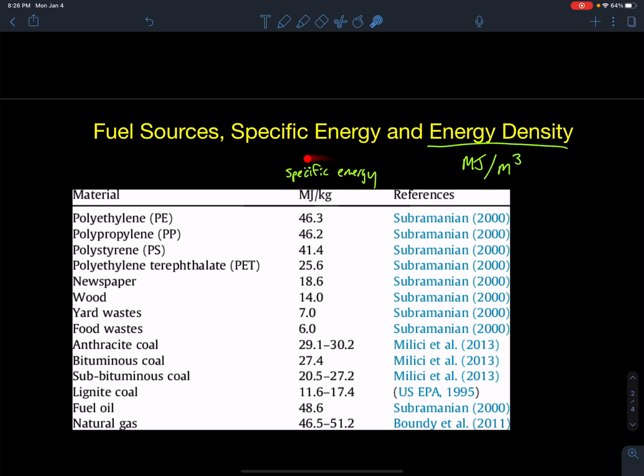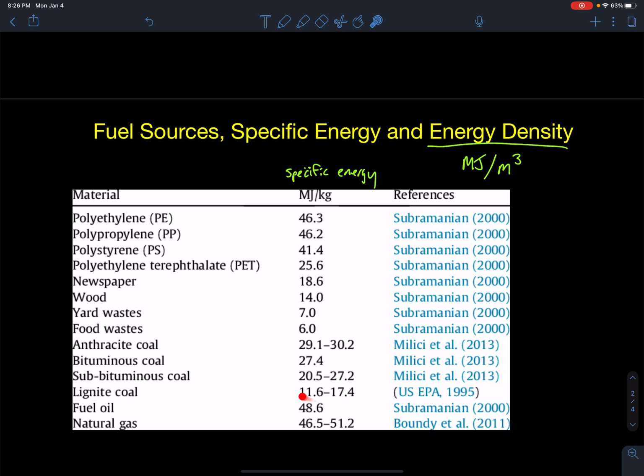Whereas specific energy is a way of rating fuels by the ratio of energy released per kilogram of fuel. If I take a look at this list, these are just plastics that we would burn, a very wasteful process. All these plastics would release around 40.3 megajoules per kilogram, but you don't often see us burning plastic because it's very toxic. What you do see us burn is wood, coal, oil, and natural gas. Of these, you can see that natural gas has a lot of energy stored inside of it. Fuel oil also has a lot of energy, 48.6 megajoules per kilogram.